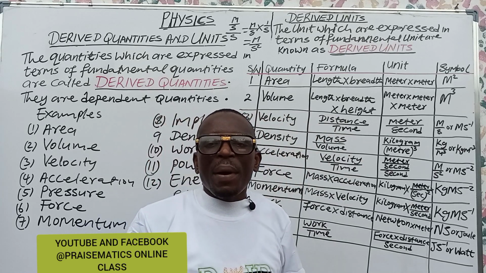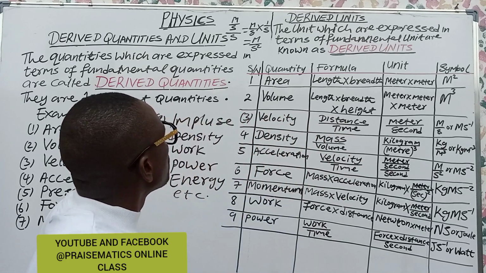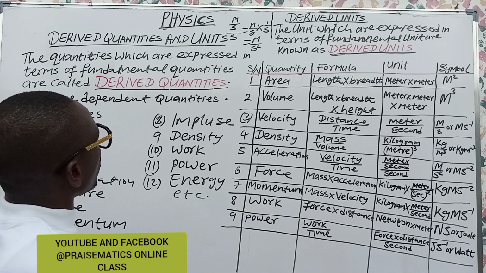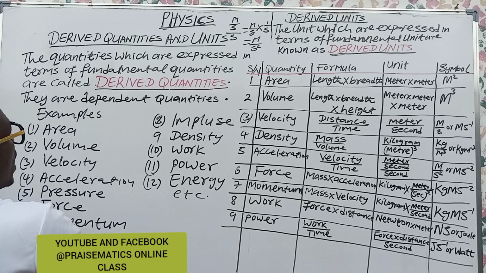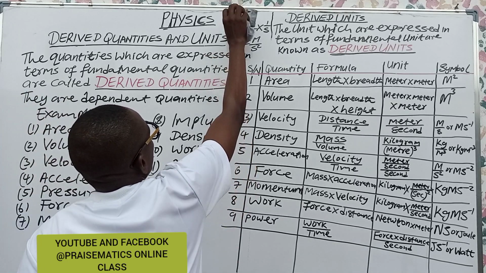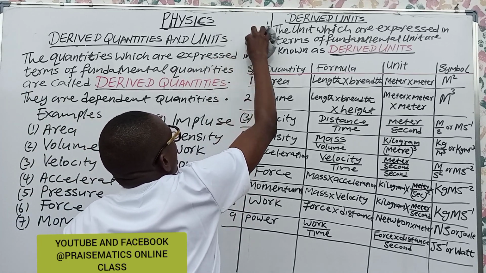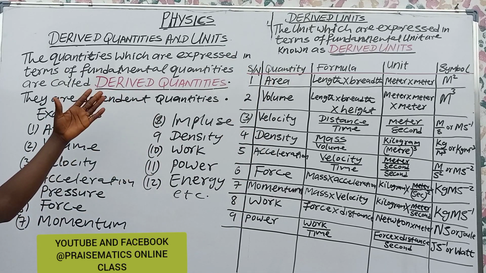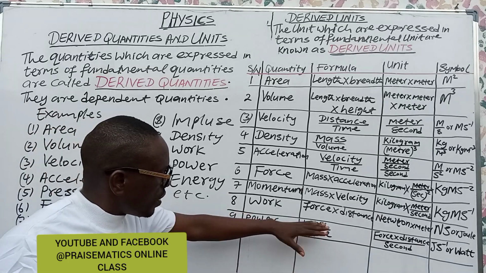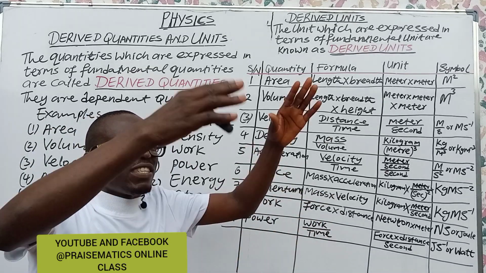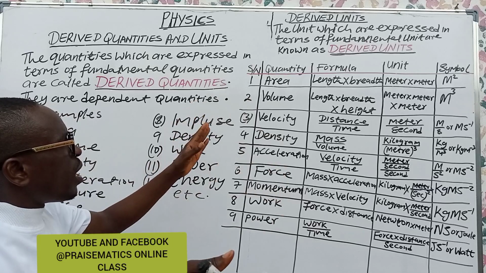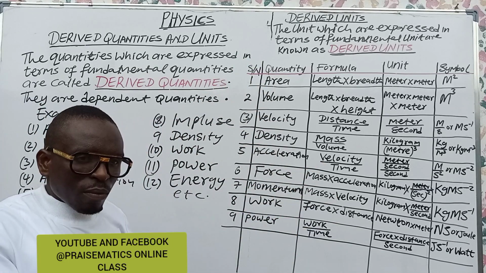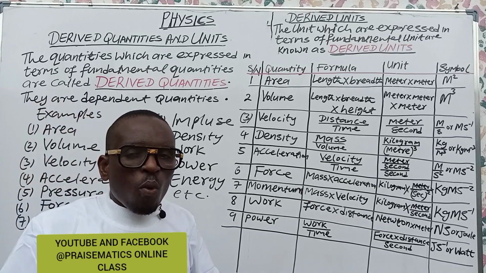So that is all about fundamental and derived quantities, fundamental and derived units. Derived quantity and derived unit. So we have explained it all. See it on the board. Go through it. We have more of it. We have no less than 20, 30 fundamental and derived quantities. So you search for more, write it, bring it, and master it, so that when we are calculating